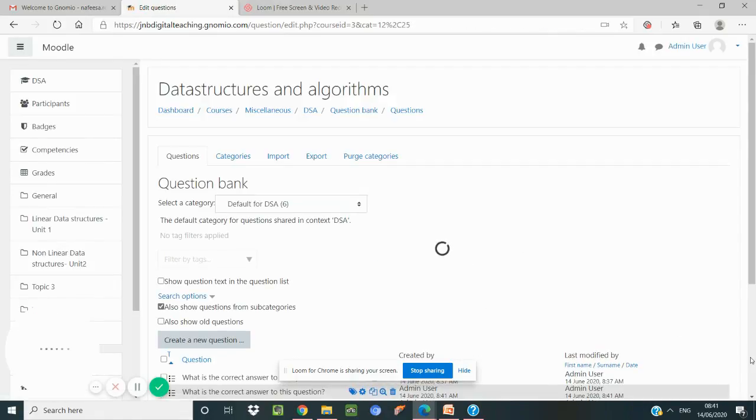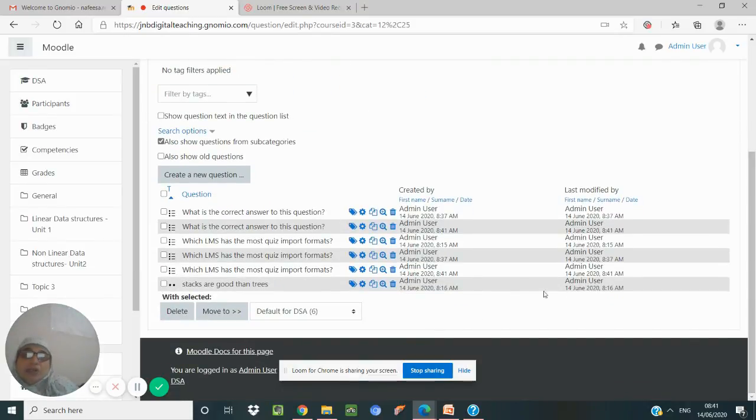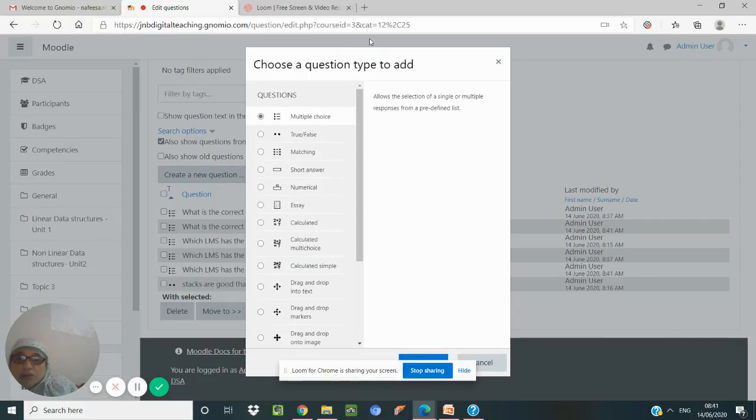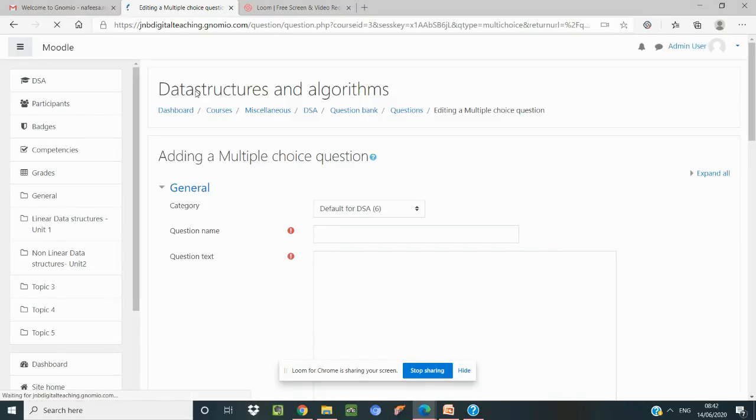So like this you can have the questions from the question bank, or you can also create your own question. So this question can be of any of these types. It can be a multiple choice, true or false. So suppose I choose a multiple choice question, I can try to include that question also in my quiz program. So like this, I can add any number of questions and complete the assessment.